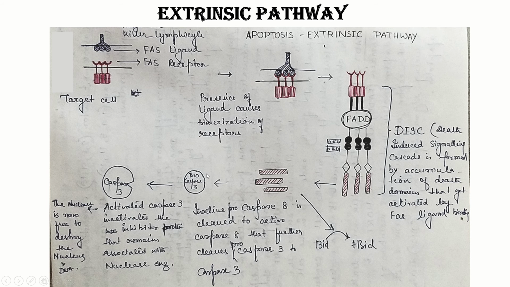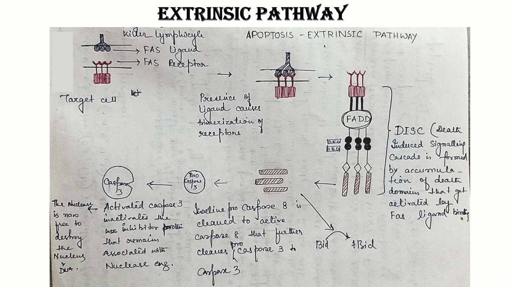This procaspase 3 is also inactive. And this caspase 8, once activated, goes and cleaves this procaspase 3 and converts it into active caspase 3. This active caspase 3 goes on to inactivate the inhibitor protein that remains associated with nuclease enzyme.